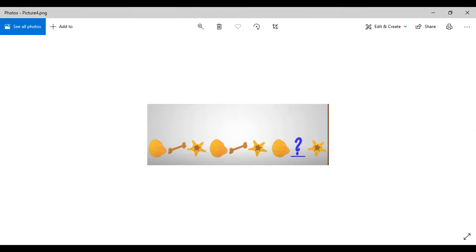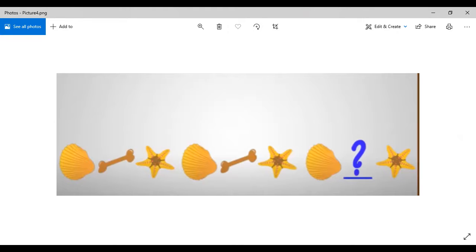Okay, look at this. Now this pattern is created out of objects. This is not created with the help of geometrical shapes. This is the pattern which is created with objects, right? So first we have a shell, then we have a bone, and then we have a starfish, right? Again a shell, then a bone, and again a starfish.